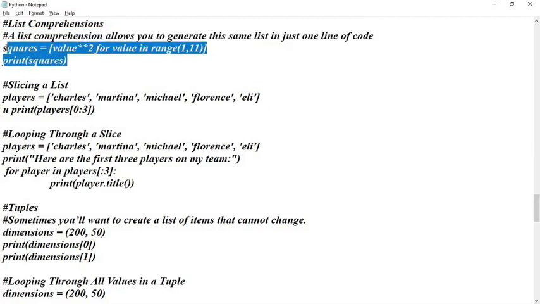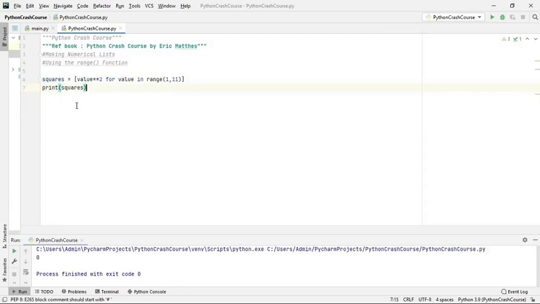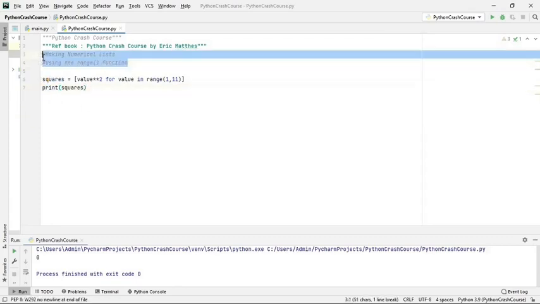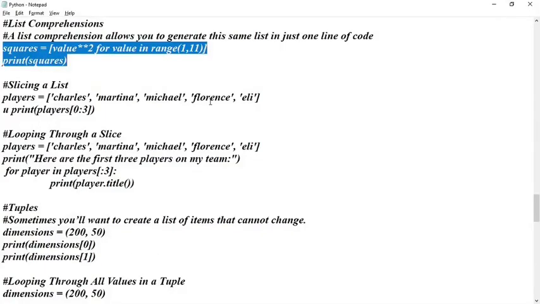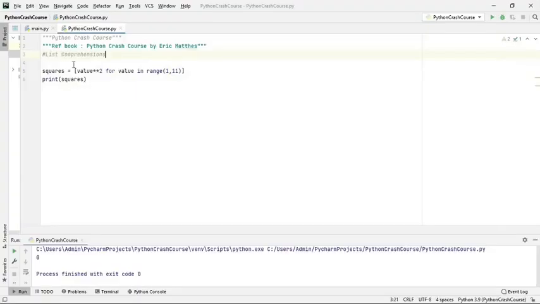So let's say I am making a list of squares. Here what I am doing is value squared, the double star 2 means square, so 1 to 11 everything will be squared and it will be printed. Let's run it, we'll understand then.